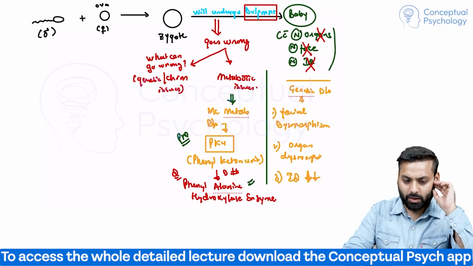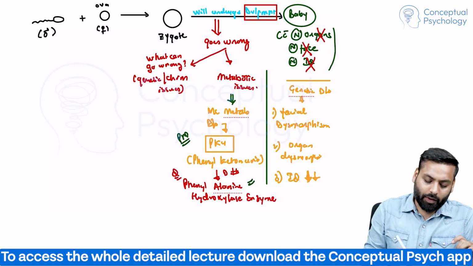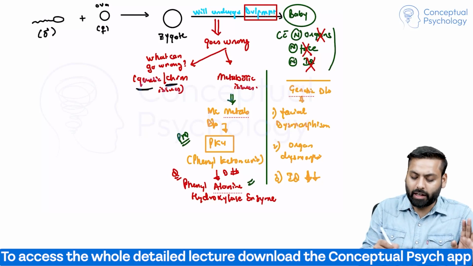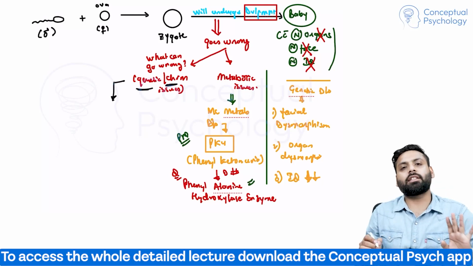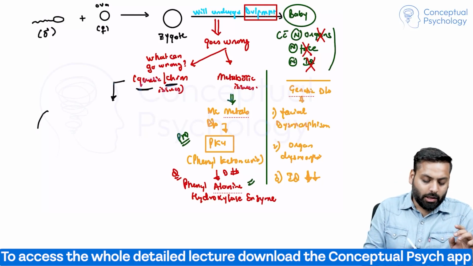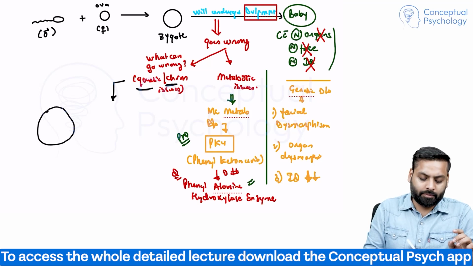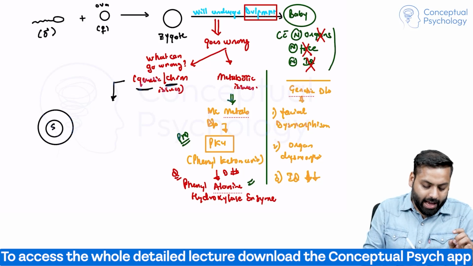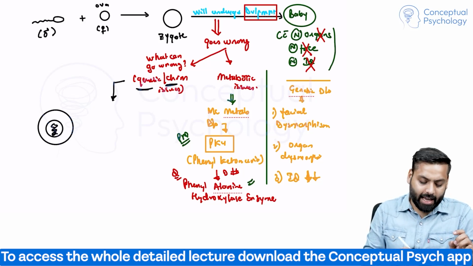Okay. Now we were discussing what can go wrong at the genetic or chromosomal level. Okay, so for this, do you understand what are genes and what are chromosomes? Quickly, this is a cell. Cell contains a nucleus, which controls it. Nucleus has DNA. Okay.